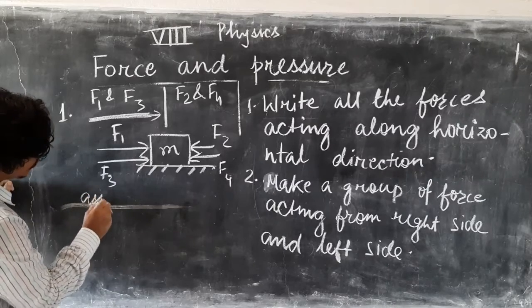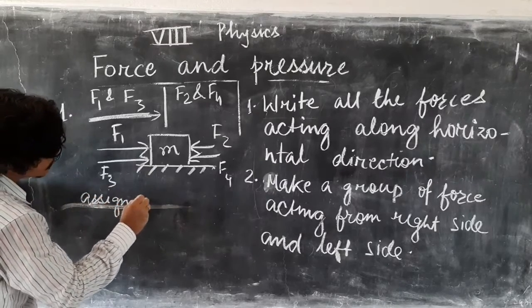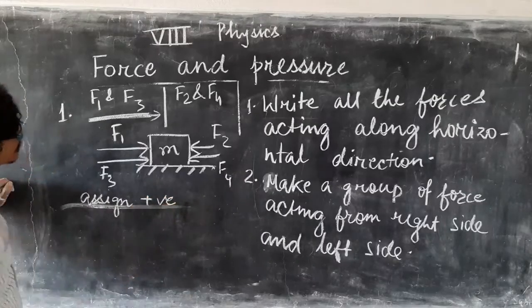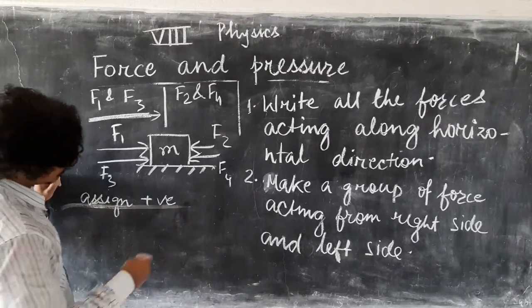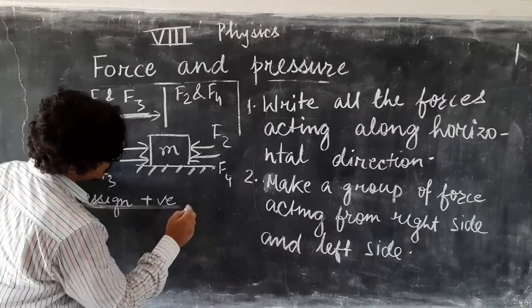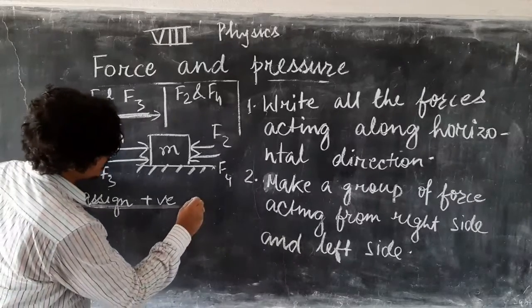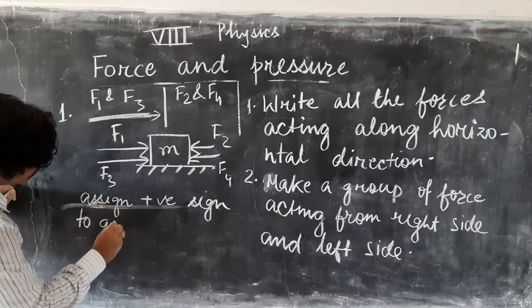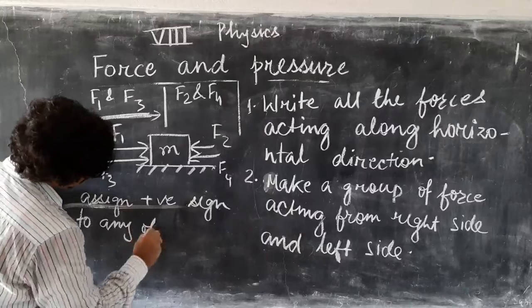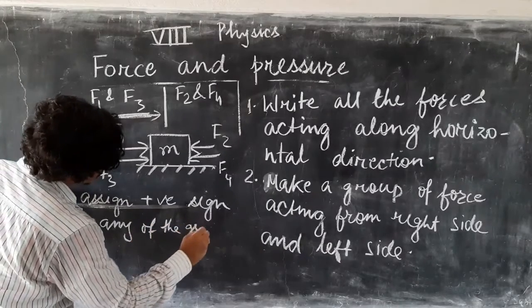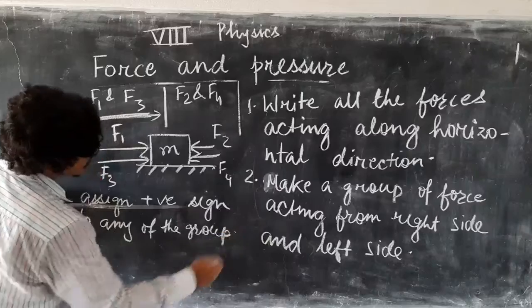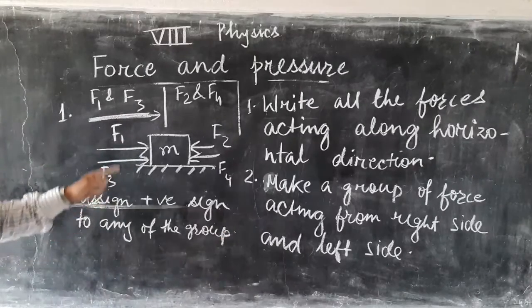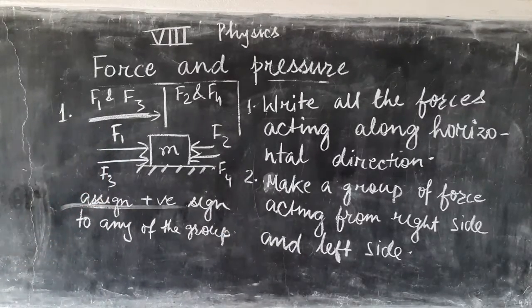Now what you will do, assign a positive sign to any of the groups. After assigning a positive sign to one group, the other group will have a negative sign.